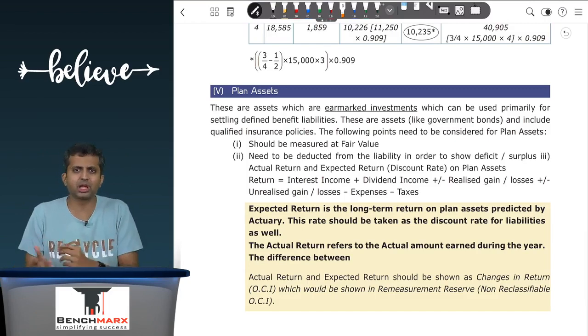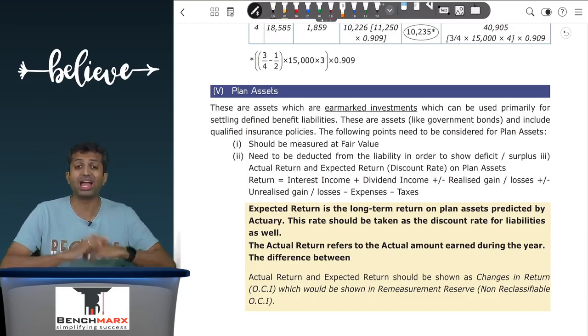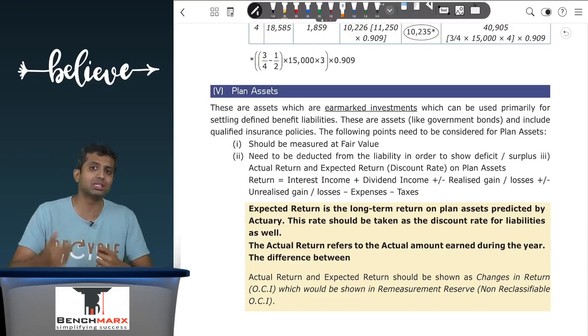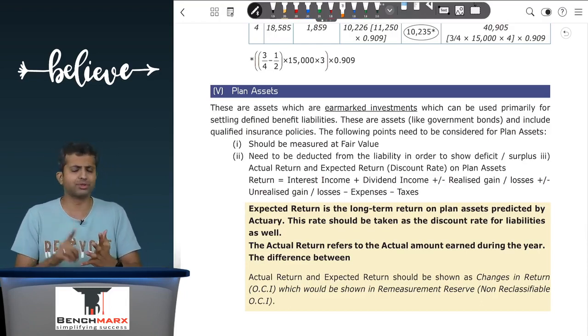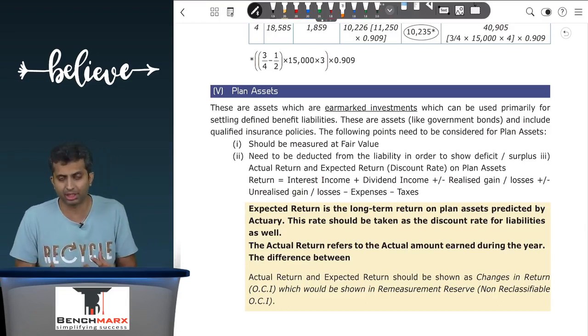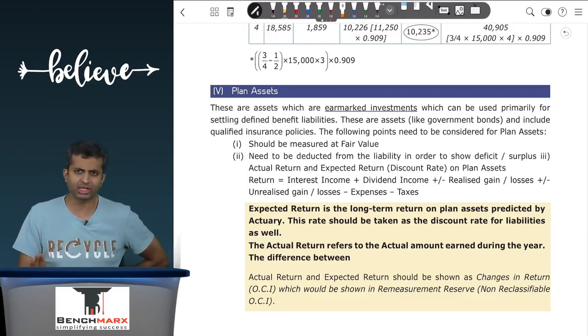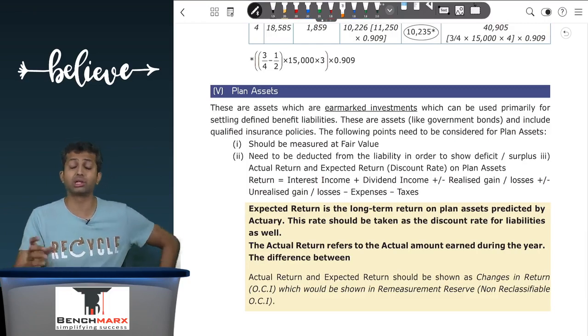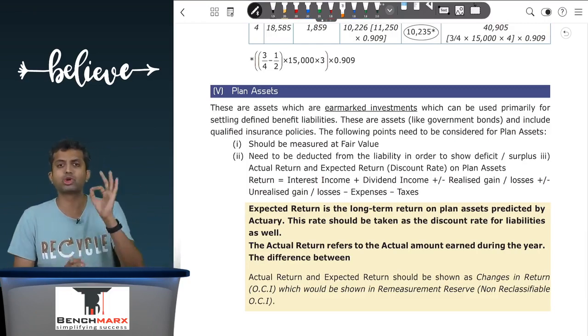However, the closing amount will also have to be shown at the fair value, and this fair value is calculated by adding the return. The return over here can comprise interest, and dividend income if investment is done in shares. It will comprise realized capital gains, even unrealized capital gains, after considering all the necessary expenses like costs to manage this fund, taxes, etc. The net amount that you get is called the actual return.